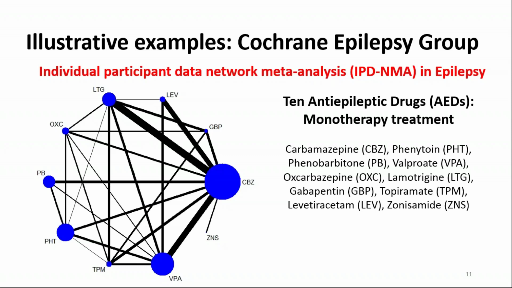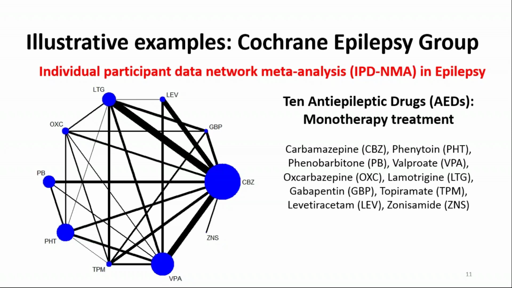So just to briefly talk through the network diagram here on this slide, the dots, the nodes, the blue dots show how many studies a drug has actually been included in. So we can see the most commonly used drugs such as CBZ, carbamazepine, VPA, sodium valproate, and LTG, PHT are also very commonly used drugs. And the lines and the thickness of the lines show how many patients have been included in the head-to-head comparisons of those drugs. So, for example, we can see a lot of patients have been included in trials comparing CBZ and LTG, also CBZ and VPA.